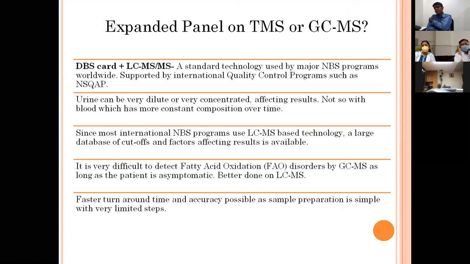Now there is another important aspect: there are 2 technologies which are used in India, one is TMS and one is GCMS. Both are used in India to perform the expanded newborn screening panel. But TMS is the right technology to do this panel, because throughout the world only TMS is the technique used by all nations. Only in certain countries like India and Singapore are people using GCMS also, but it is not the right technology to perform the expanded newborn screening panel. So the screening should be performed only on TMS. There are various reasons for that, presented in this slide.